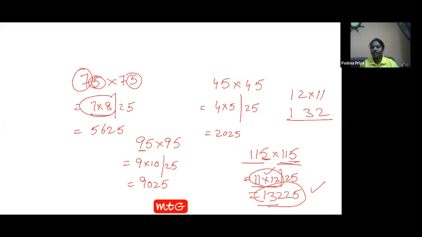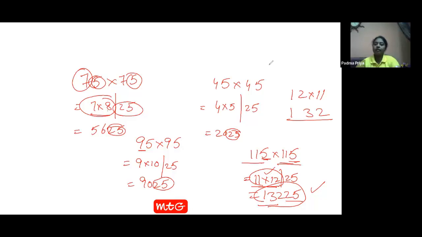That will be one part of your answer. The remaining part of your answer will always be 25. The rightmost part of your answer is always 25. The left part, whatever the leftover digits are, you should multiply that number with its next number. That's it. Isn't that easy?